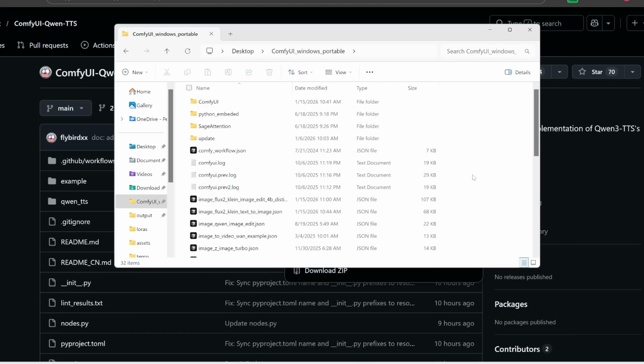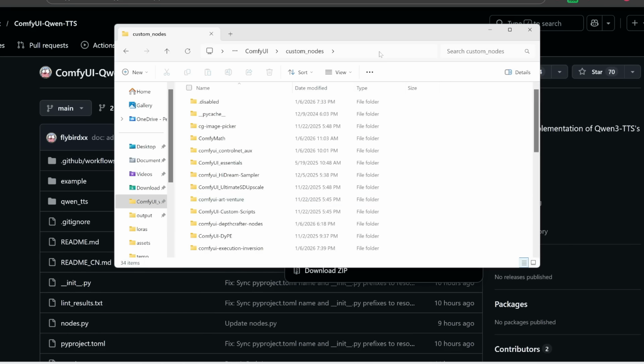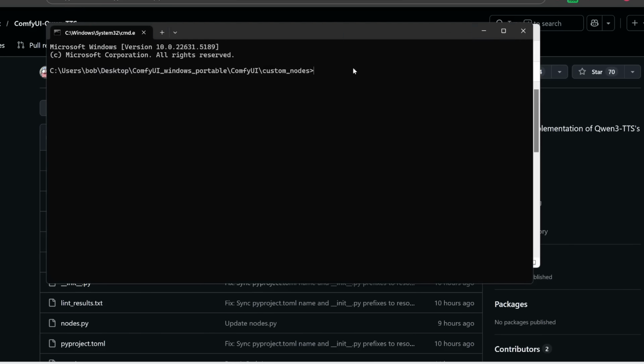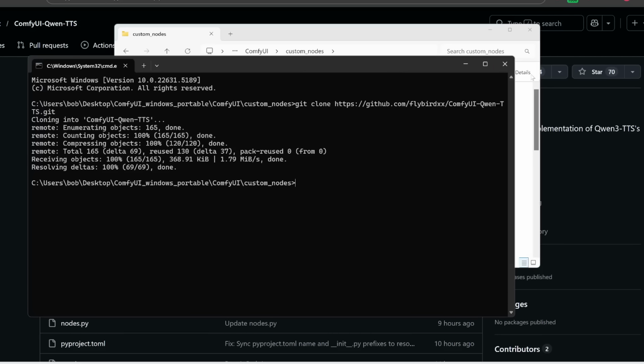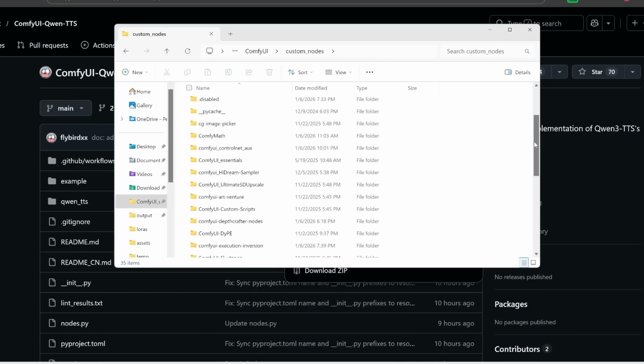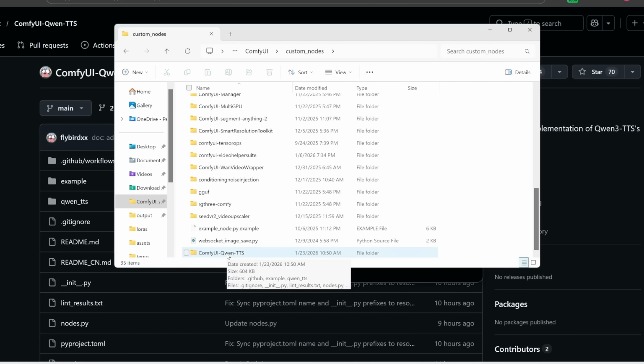And then next, what I'm going to do is click into ComfyUI and then custom nodes. And then at the top here, type in CMD. And then afterwards, I'm going to write git clone and then paste in this link. And this is going to proceed to clone all these custom nodes to my ComfyUI. Next, we can exit out of this, and over here, you can see that we have a new ComfyUI-Qwen-TTS folder.